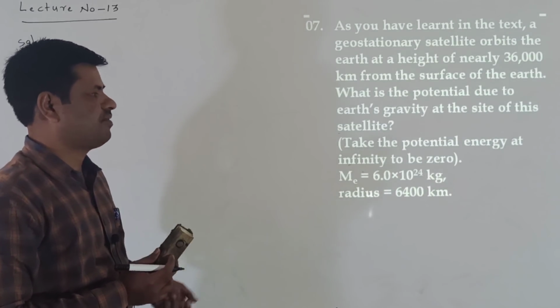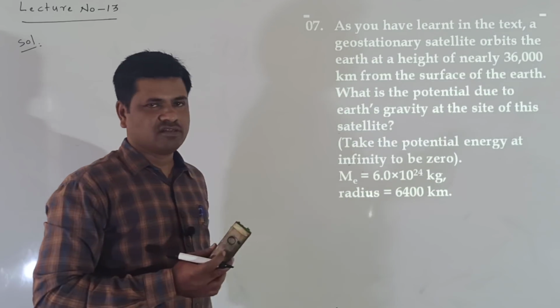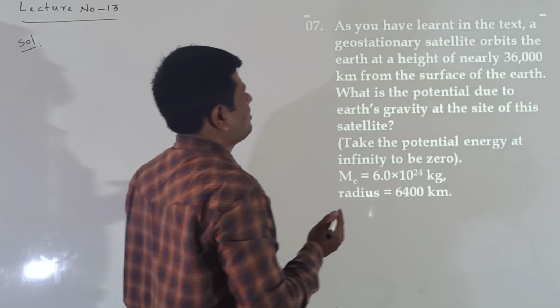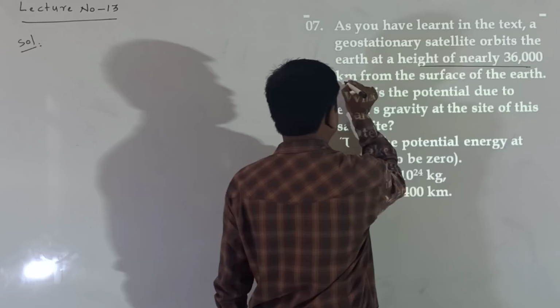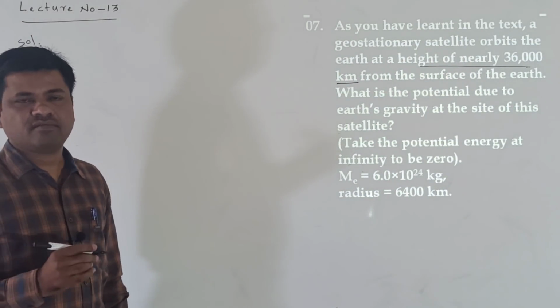We know that already, infinity potential is 0. Here mass of the Earth is given, radius of the Earth is also given. Right. First of all, the height of the geostationary satellite is given, meaning the height of the satellite from the surface of the Earth is given.